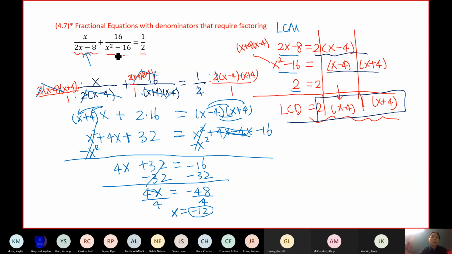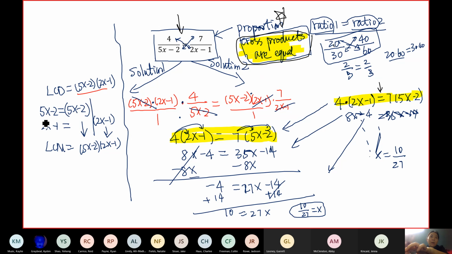These questions are more complicated, and there's no easier way. You have to look for the LCD. How do you do that? Break down 2x minus 8, break down x squared minus 16. Previously, the example that I gave you, you cannot break them down, right? So if you look at this example we did, when we look for the LCD, 5x minus 2, you cannot factor it. It's not factorable. 2x minus 1, you can't factor it. So you just copy them, bring them down and multiply them.